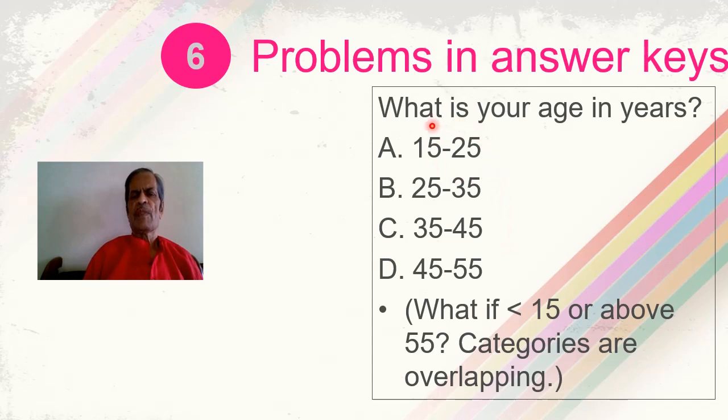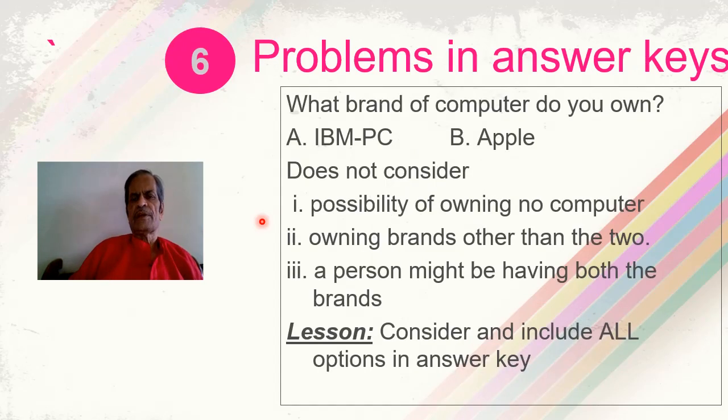In that situation, the correct way should have been to replace this 25 with 26, this 35 with 36, and this 45 with 46. So the first will be 15 to 25, the second will be 26 to 35, option C will be 36 to 45, and option D will be 46 to 55. And then there will be no dichotomy in the mind of the individual if the person is exactly 25 years, exactly 45 years or exactly 35 years. So one should see whether the keys have such problems in the questionnaire.